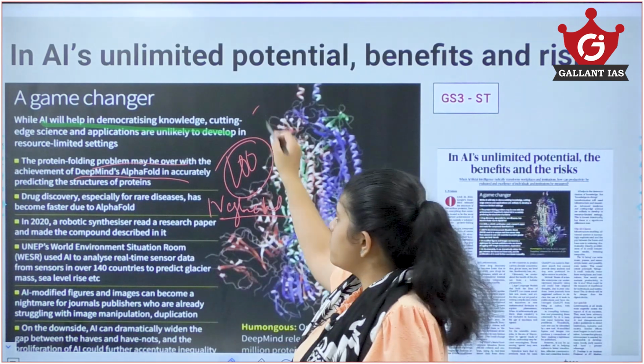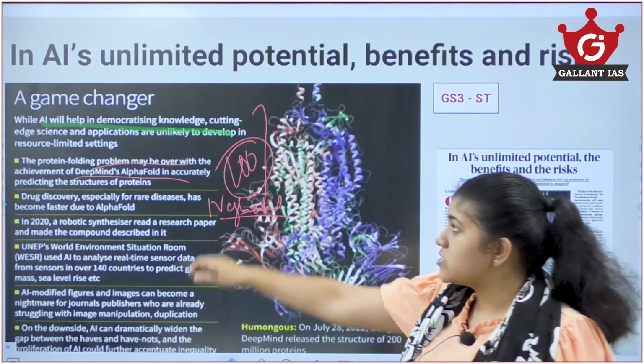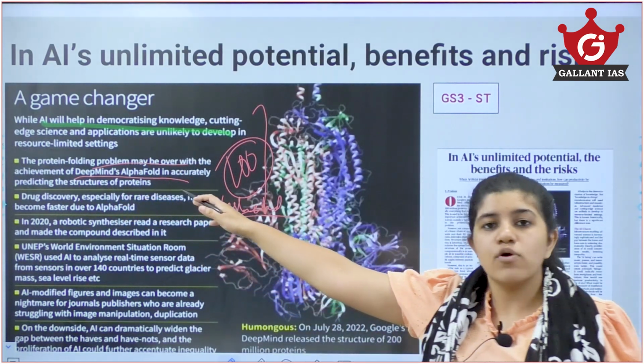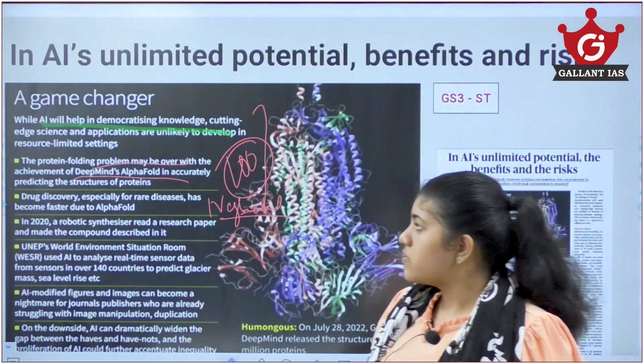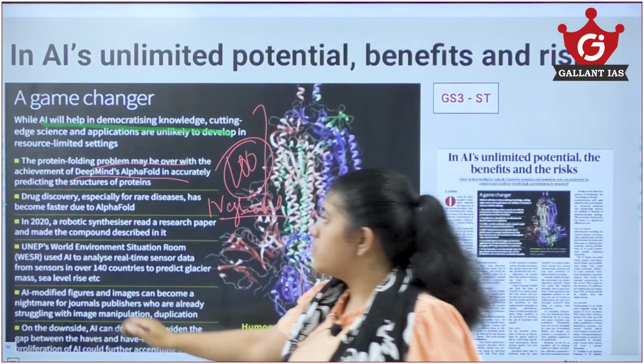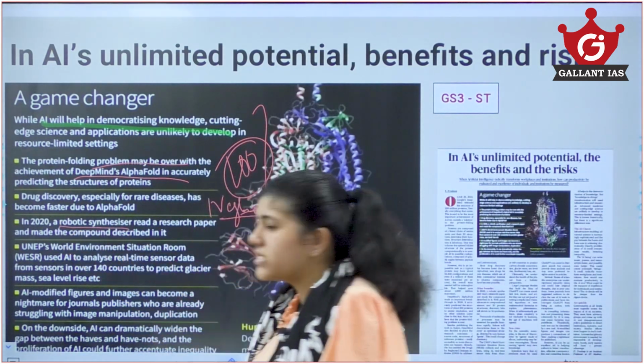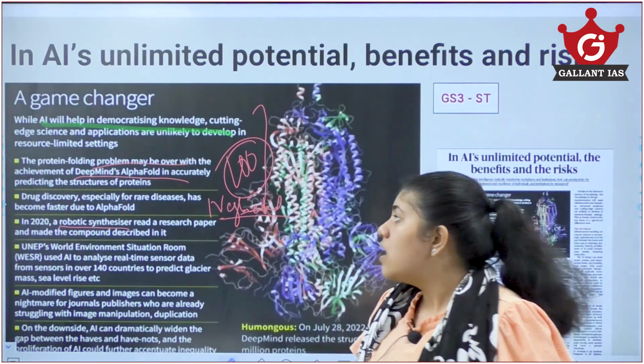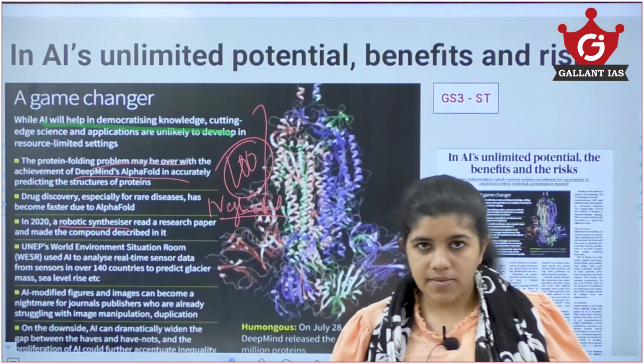Now this is one of the developments of AI. DeepMind's AlphaFold solved this protein folding problem in about 2020. There are other discoveries as well. In 2020, a robotic synthesizer actually read a report and created a chemical formula. This robotic synthesizer is chemistry based.